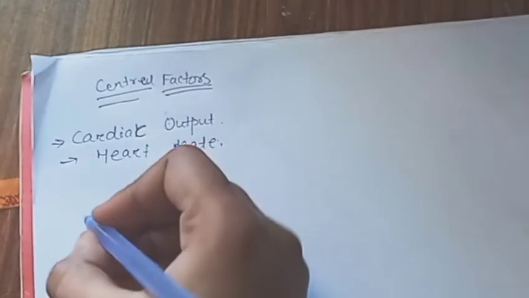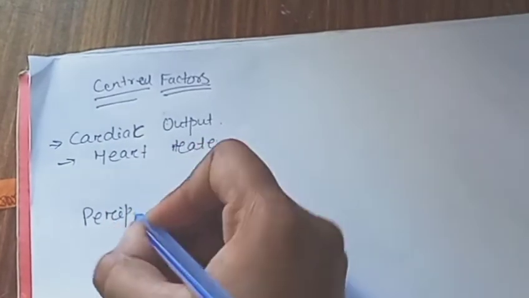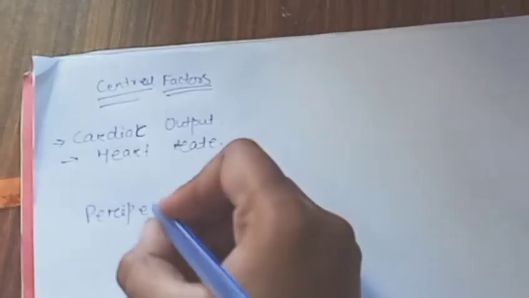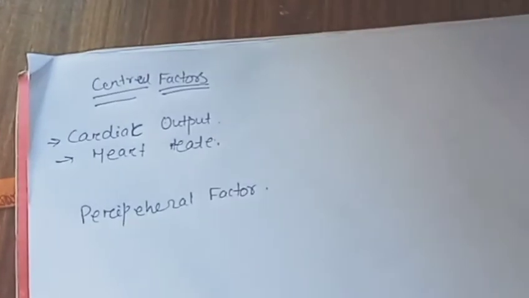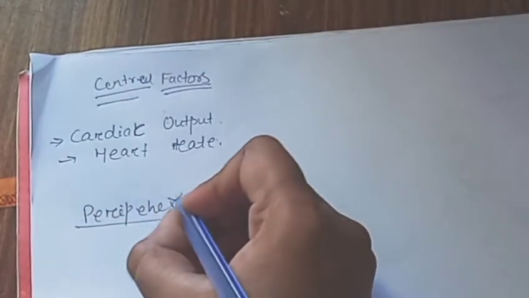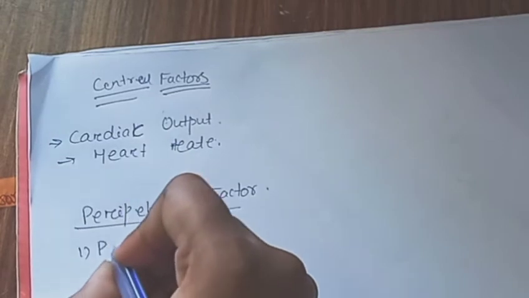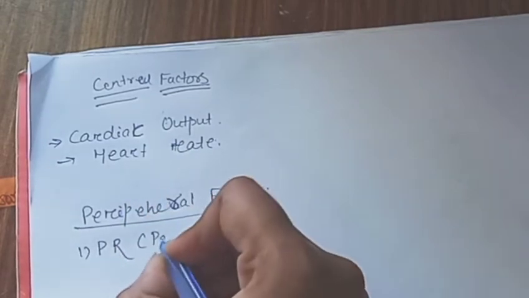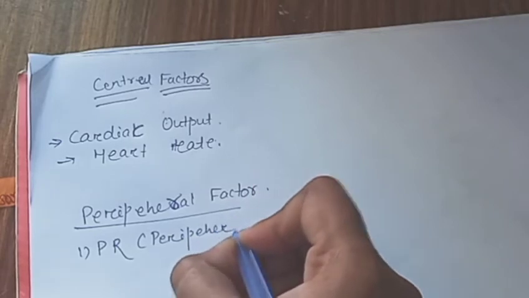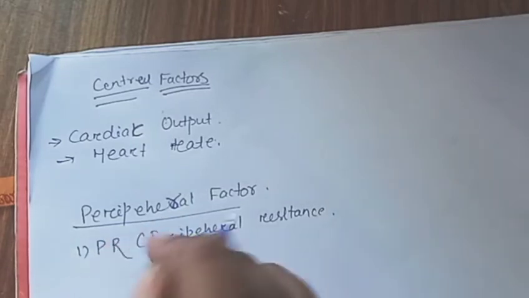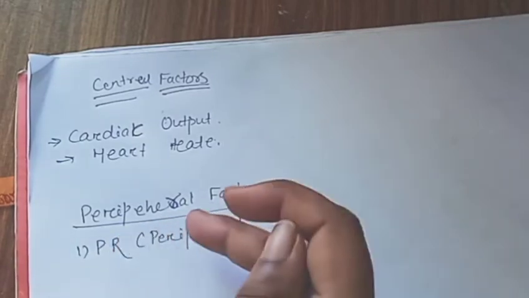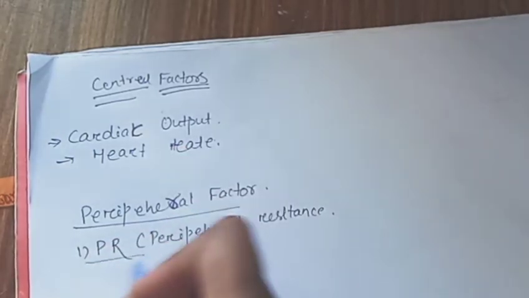Now we go towards the peripheral factor. In peripheral factor, what are they? Mainly it is our peripheral resistance. PR means peripheral resistance. And the next terms we discuss are derived from this peripheral resistance.